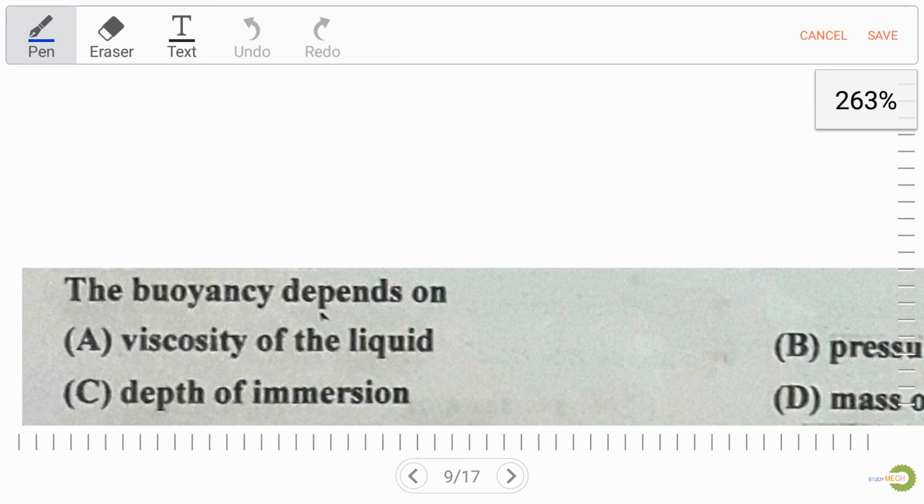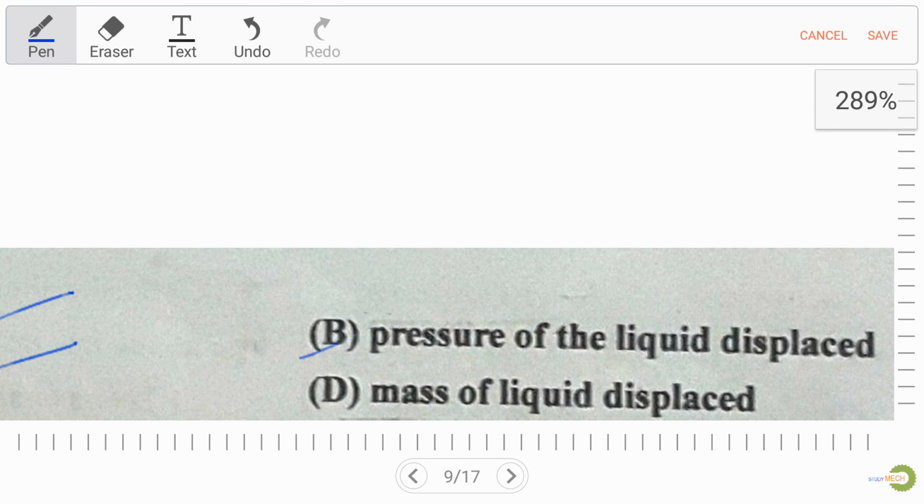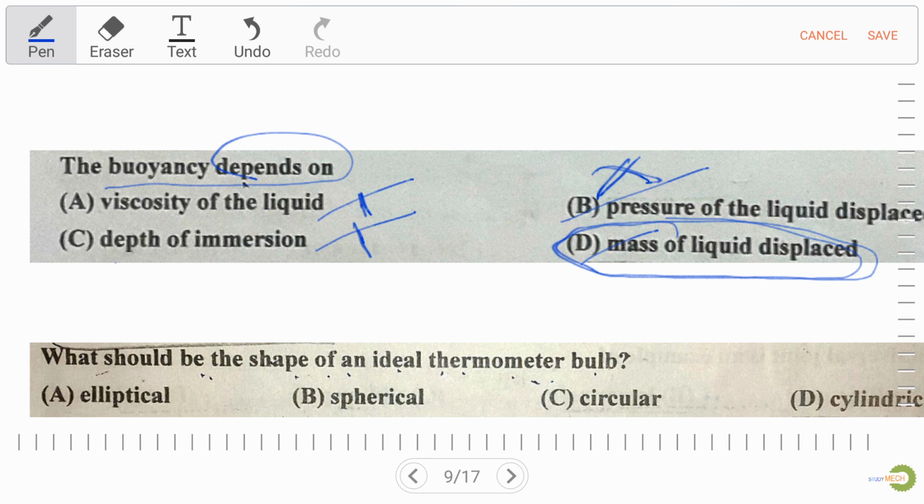The buoyancy depends on: option A viscosity of the liquid, option C depth of immersion, option B pressure of the liquid displaced, and option D mass of the liquid displaced. Option B is not the right answer, because pressure of the liquid displaced is not a suitable answer. Now C, depth of immersion, is also not the right answer. Viscosity and buoyancy are different terms, so viscosity is also not the right answer. But option D, mass of the liquid displaced, is our right answer. So always remember, what is buoyancy?